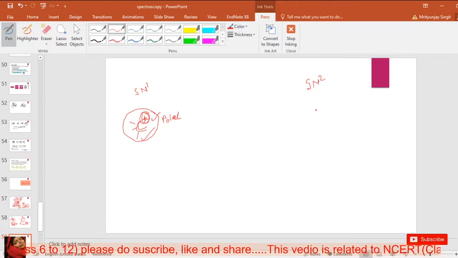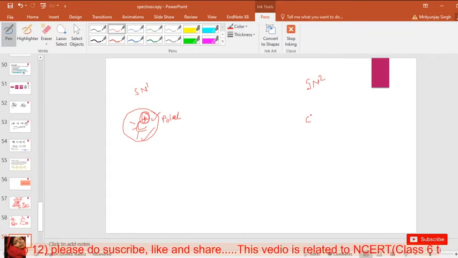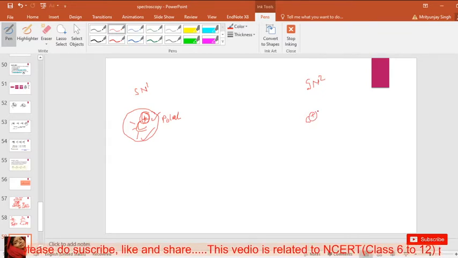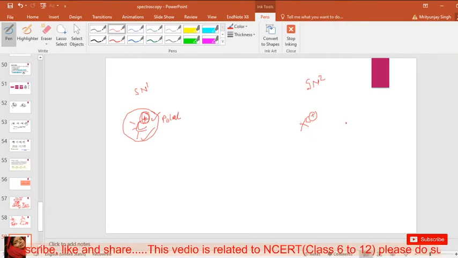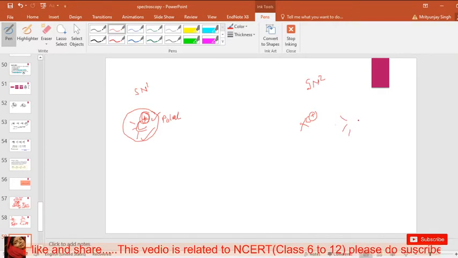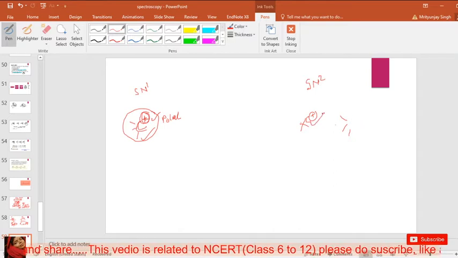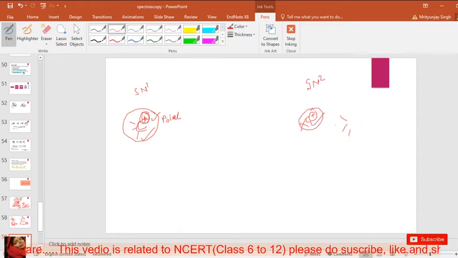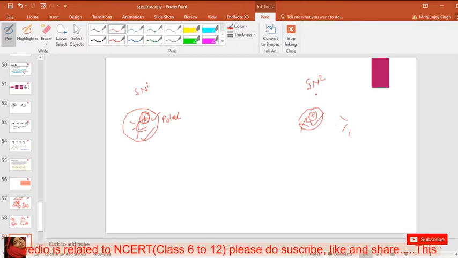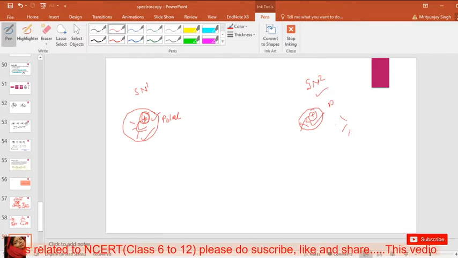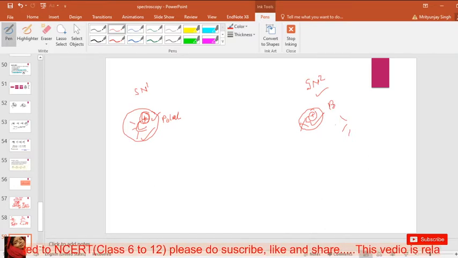But the SN2 reaction does not have any intermediate or positive charge. The SN2 reaction has only a transition state, and because no intermediate carbocation is formed, the SN2 reaction is not affected by polar solvents.